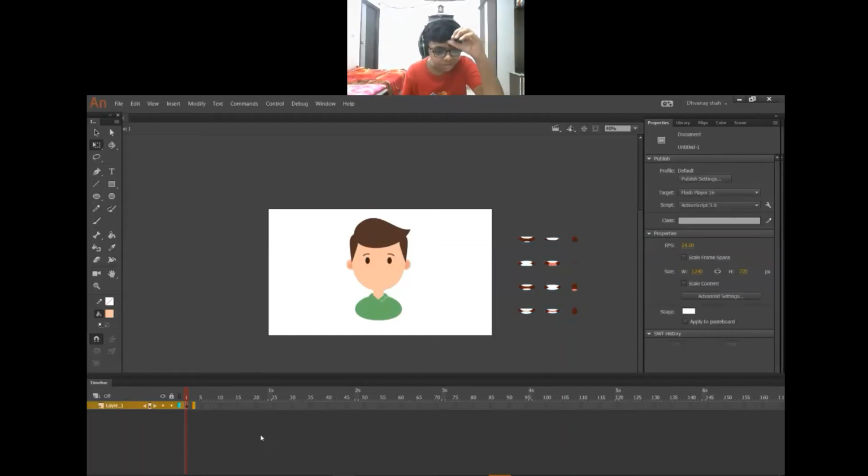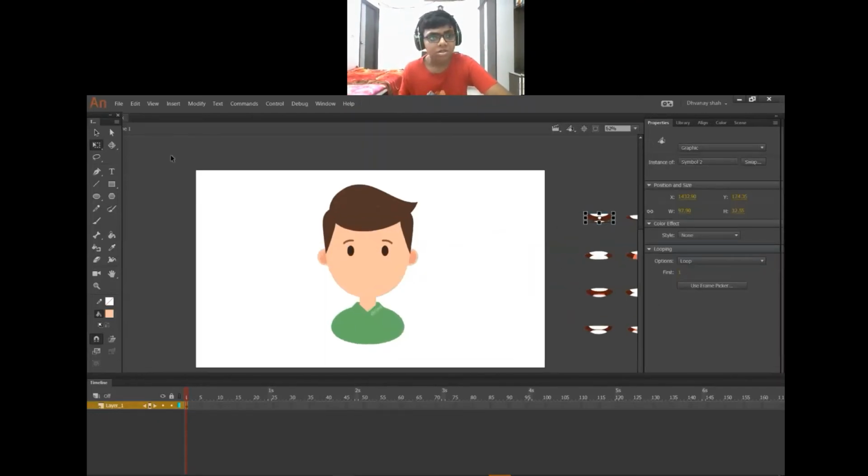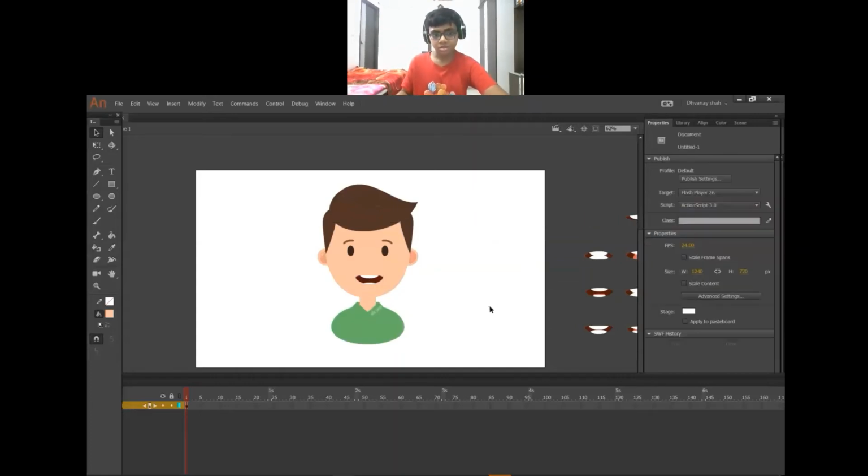Every 3 frames, press F6. On the first frame, I will use this mouth. With the Selection tool, shortcut key V, move the mouth here actually. This is called A.